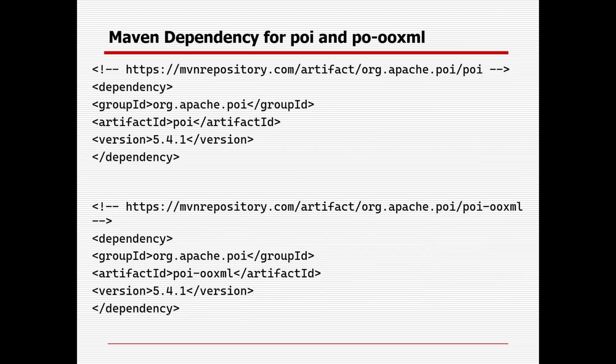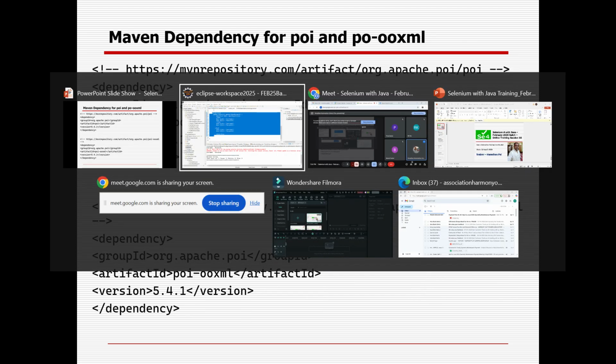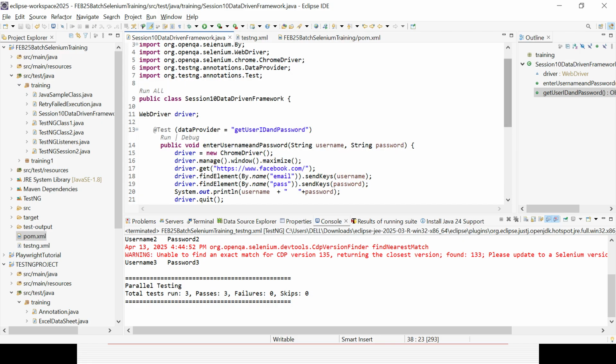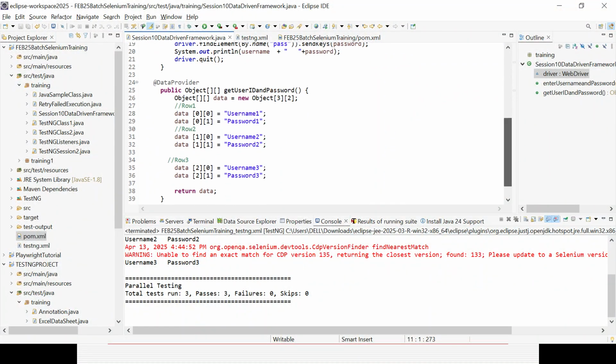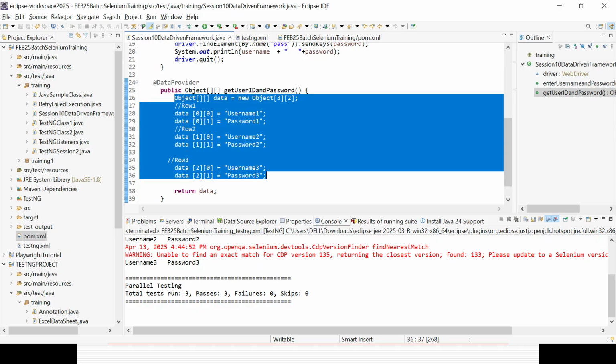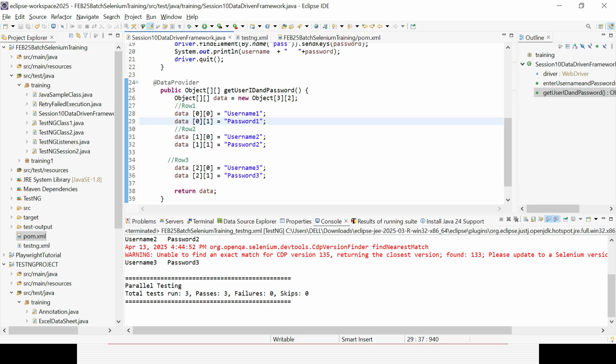Now say whatever test script I have developed here, the same script and the same data I want to take from the Excel sheet. I will not change anything in my test case. Whatever test case I have written here, the same test case I will keep. Instead of the data provider part, that part I want to change to read from the Excel sheet instead of hard coding it here. And you could see how we can save the time.